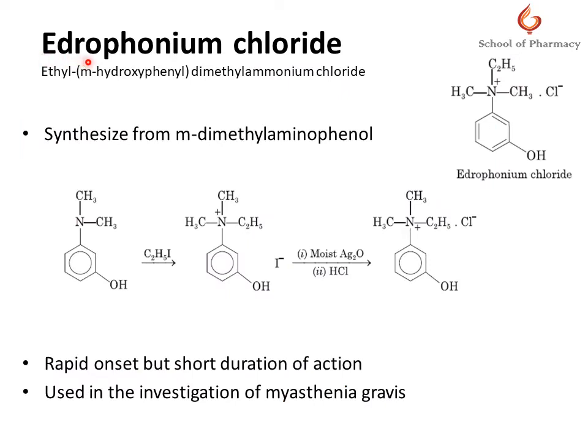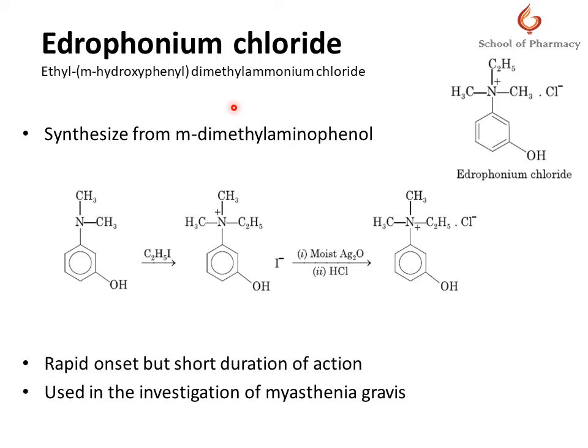Now, before moving on to edrophonium chloride, for a revision, the indirect acting cholinesterase inhibitors, or acetylcholinesterase inhibitors, are of two types, organophosphates and carbamates. Organophosphates are long acting, irreversible inhibitors of acetylcholinesterase, like parathion, malathion, etc. We will discuss them at a later stage.